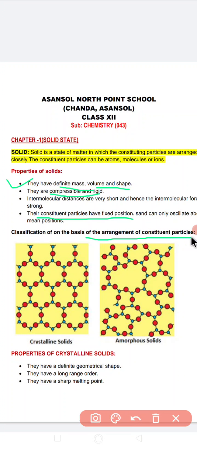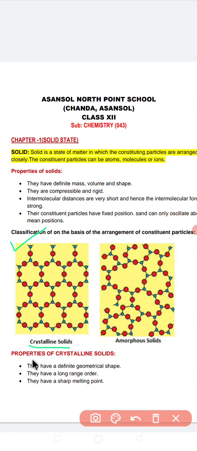As you could see, the first type of solids is crystalline solid. What is a crystalline solid? As you could see from this figure, crystalline solids are formed in a regular arrangement. In the diagram, you could see red circles and green circles. The red circle shows one class of atom, the green circle shows another class of atoms. When they arrange one after the other, they form a regular arrangement.